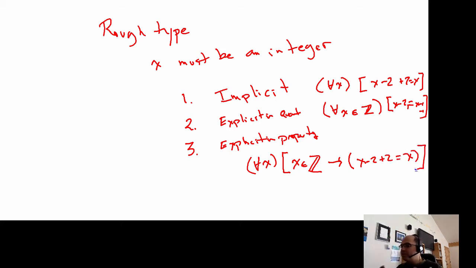Okay, so those are 3 ways that we take care of kind of the rough type of the variables. We can be implicit. Hey, we're talking about integers, don't forget. We can be explicit for all integers x, this must be true. And then we can be kind of explicit but with implication: for all x, if x is an integer, then this is true about x. So that's how we handle types. Okay. Now, what about kind of the more fine limitations?